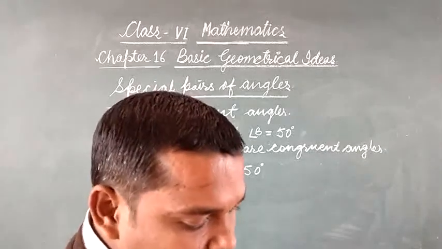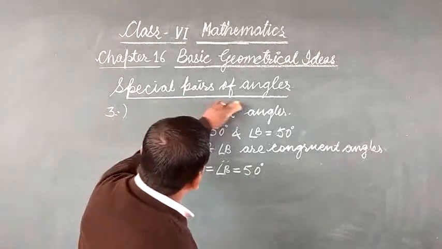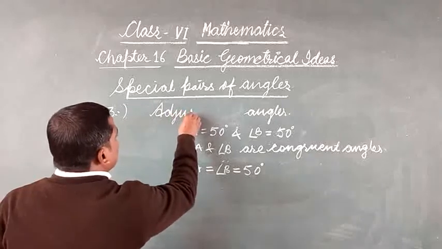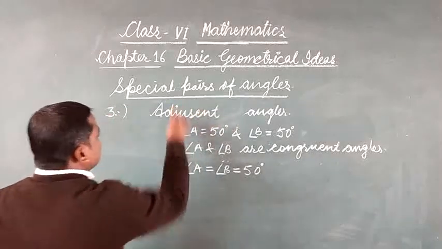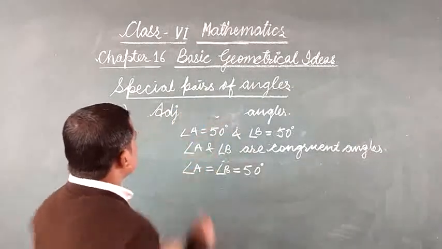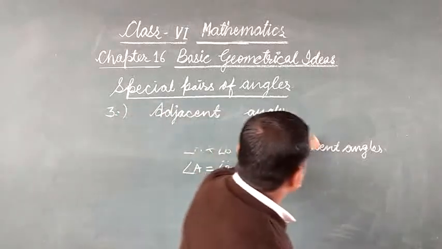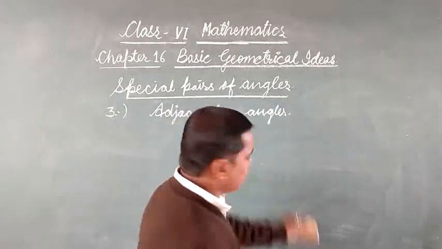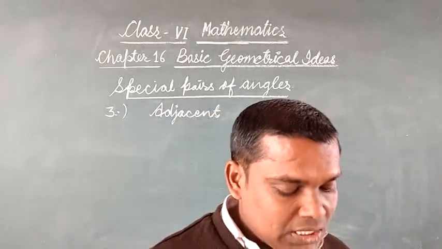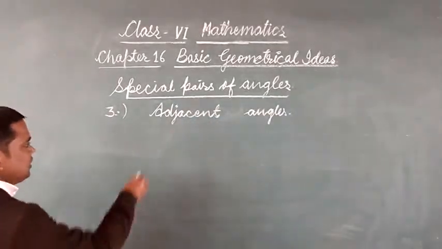The next one is adjacent angles. The two angles are said to be adjacent angles if they have one common arm. Look at the picture here.